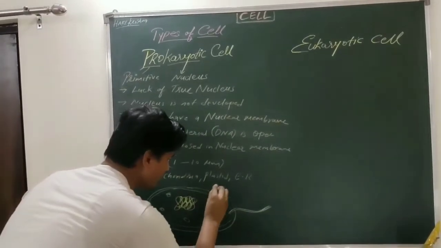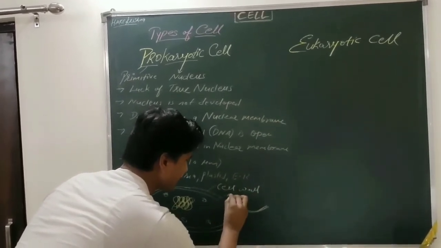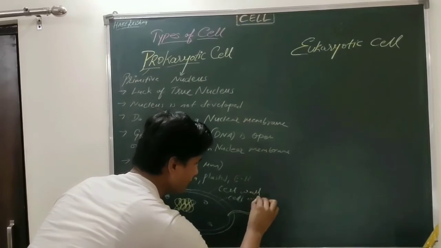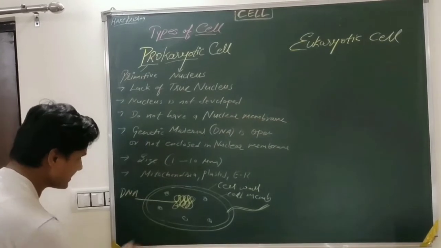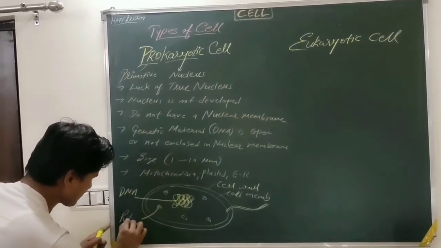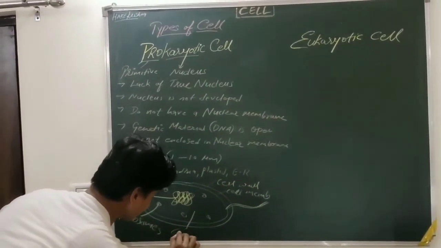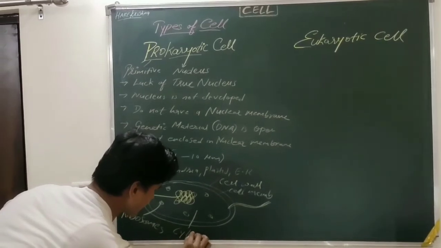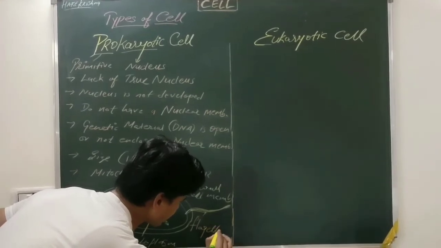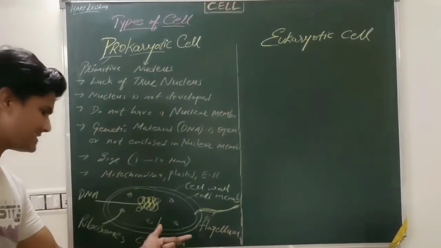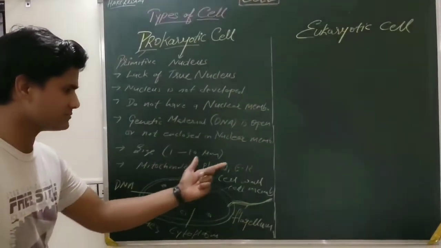So if I label this: cell wall, cell membrane, DNA, which we call genetic material, ribosome, cytoplasm, and this is the flagellum. You can see this is a diagram of a bacterium, which is actually a prokaryotic cell. It does not contain organelles like mitochondria, endoplasmic reticulum or plastids.